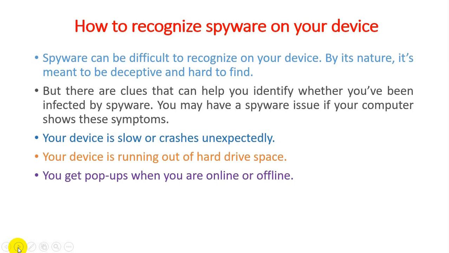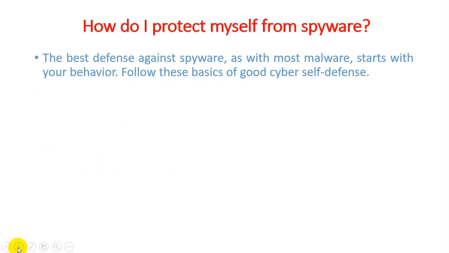You get pop-ups when you are online or offline. As we know, some websites only provide pop-ups, advertisement pop-ups, form pop-ups or inquiry pop-ups on a regular basis whenever we are online or offline. So now we know that if some of these activities happen in our system, then we know how to protect our system from spyware, because if some activities happen and we identify that it is spyware. Now the second case, how do I protect myself from spyware?